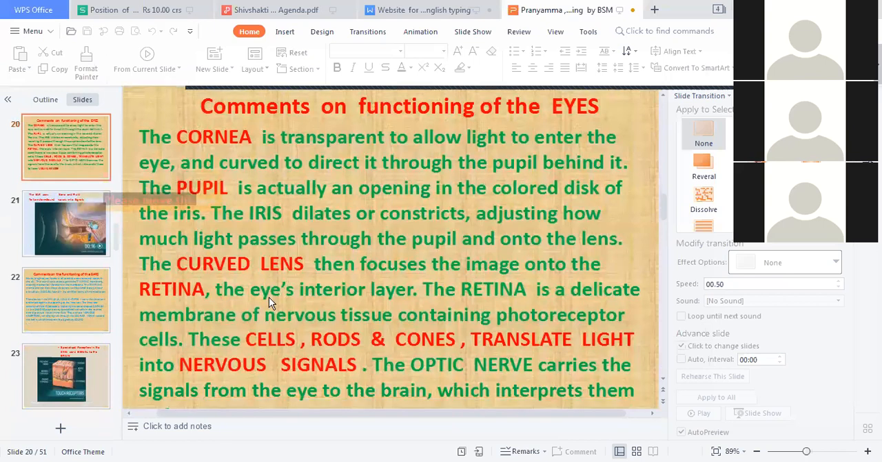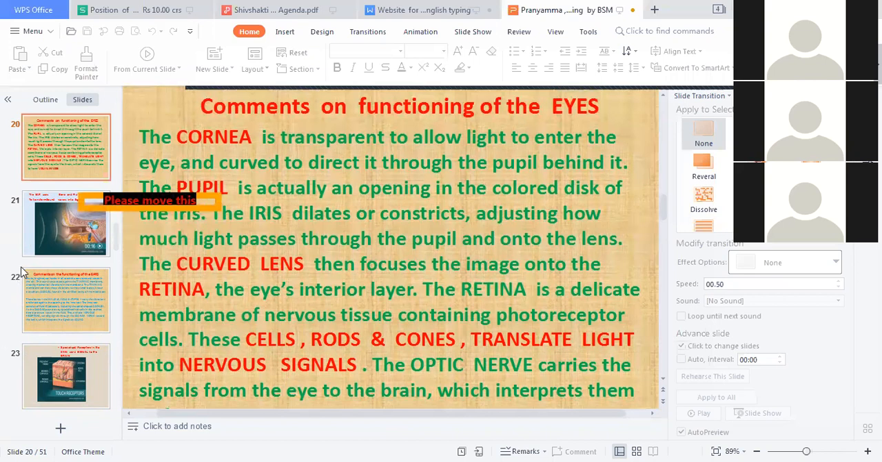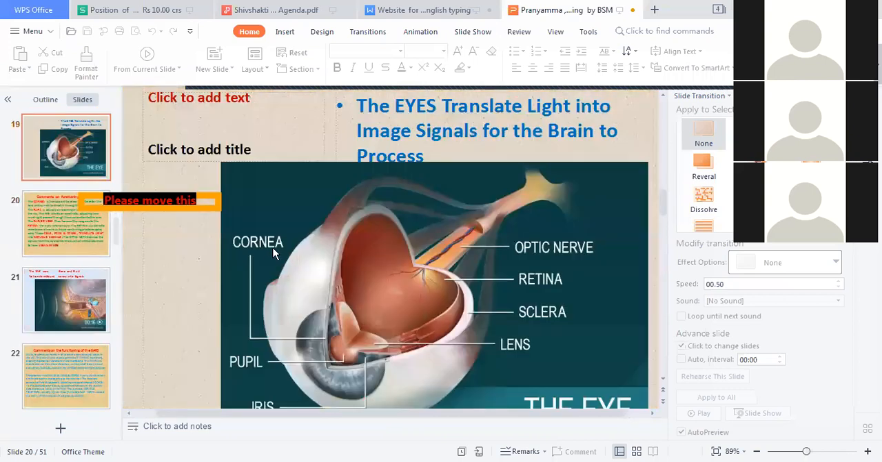The optic nerve carries the signal from the eye to the brain, which interprets them to form the visual image. You see? So from the cornea, once again I repeat: the image comes here to the cornea, then it goes to the pupil, goes to the lens. From the lens, it goes to the retina, and from the retina, it goes to the optic nerves, which carry the signals to the nervous system, and the nervous system interprets them and transmits them as an image, as a color, whatever it is.